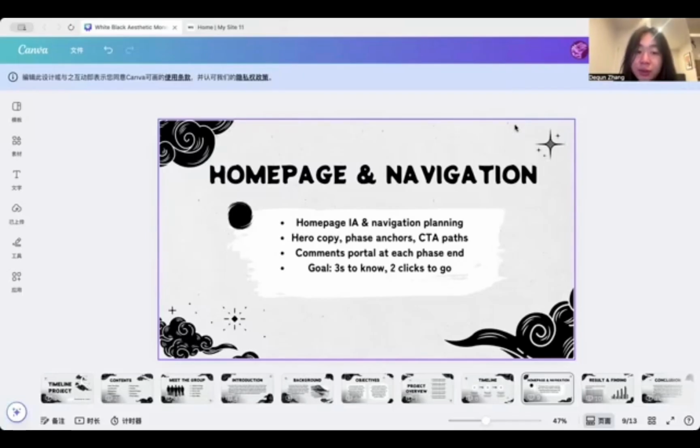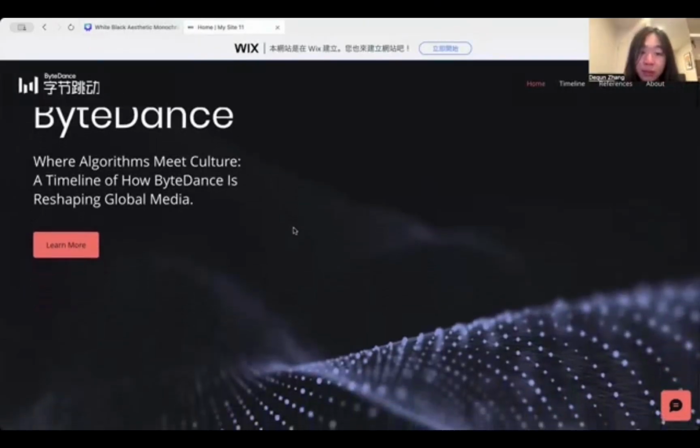Hello everyone, I'm Zhang Dexun, and I handle the homepage and how people move around the site, writing the hero copy, setting the phase anchors, and marking the CTA jumps. I also built the comment portal at the end of each phase so students and teachers can leave feedback. A simple rule: know where to go in 3 seconds, get the story in 2 clicks. Let me show you around.